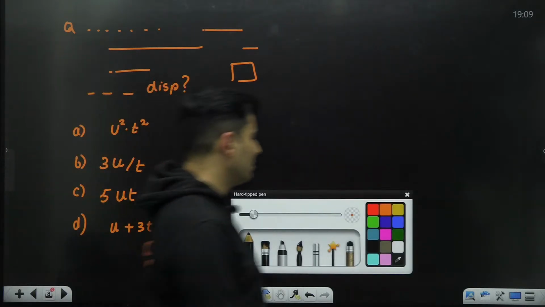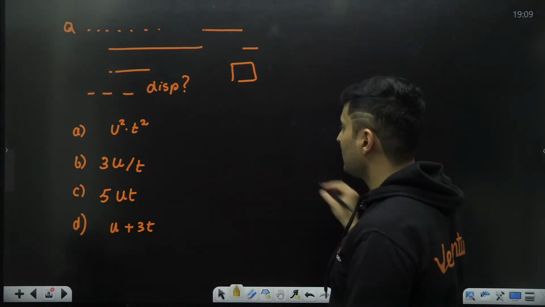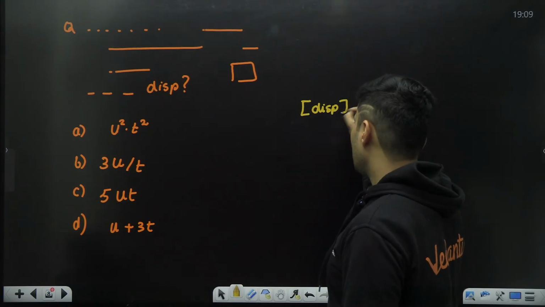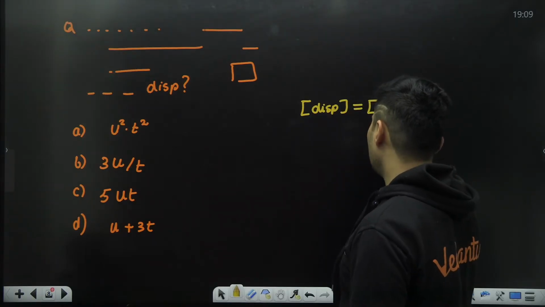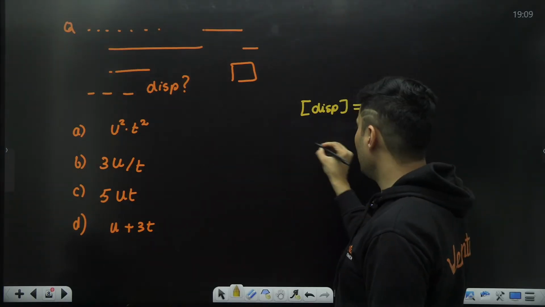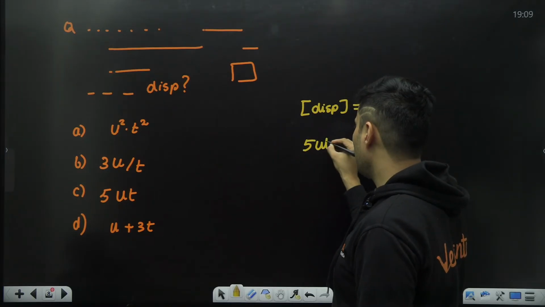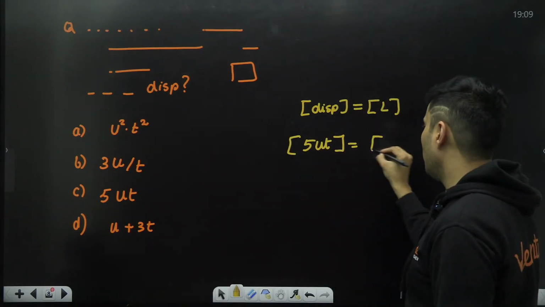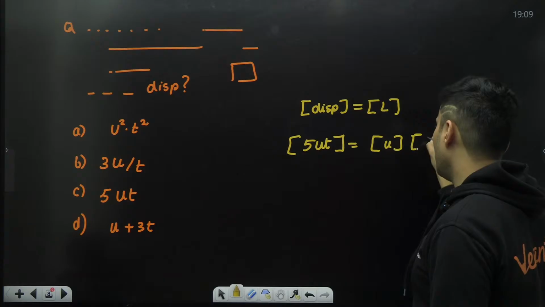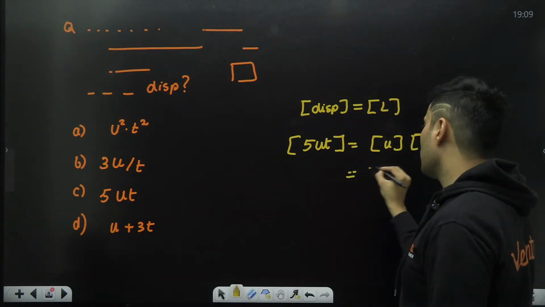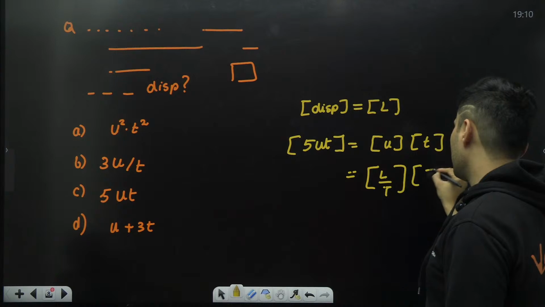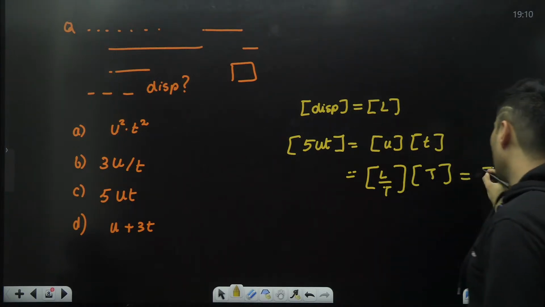Obviously, out of these options, quickly you can analyze this and realize that displacement's dimension is nothing but the dimension of length. And out of this, it is very obvious that 5 times of UT's dimension, 5 is a number, so forget about it. Dimension of U into dimension of T. Dimension of speed is nothing but length by time, and this is just time, which comes out to be length.